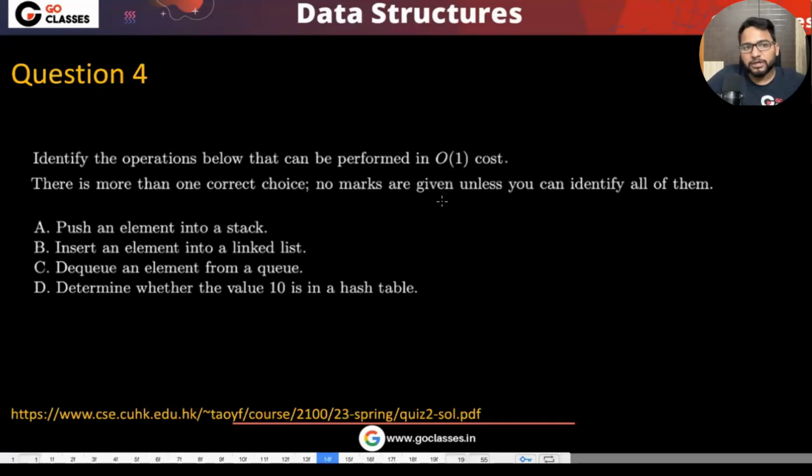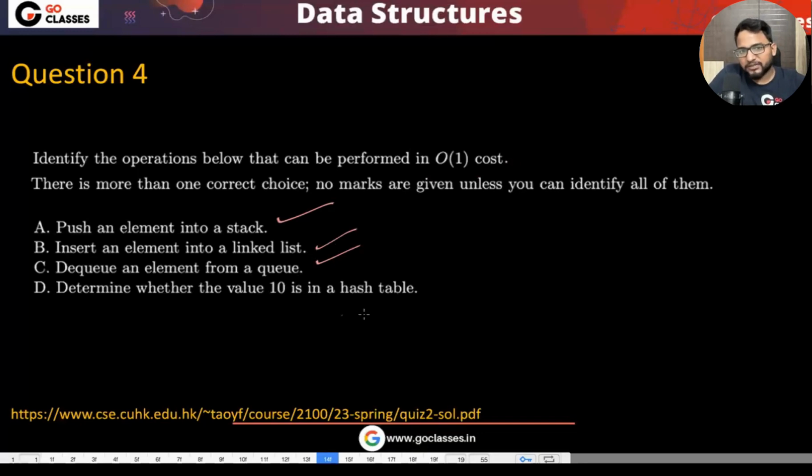Now let's see this question number 4. Identify the operation below that can be performed in order of one cost. There is more than one correct choice. No marks are given unless you identify all of them. Push an element into stack, insert an element into linked list, insert DQ, determine whether the value 10 is in the hash table.